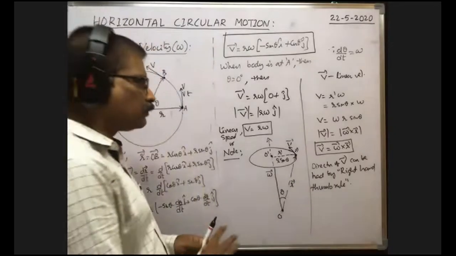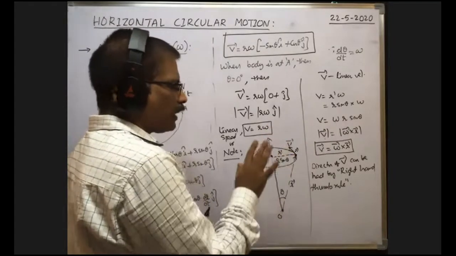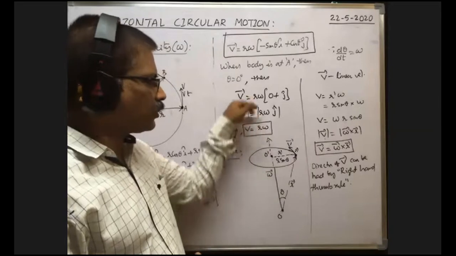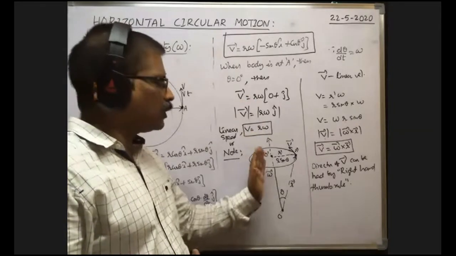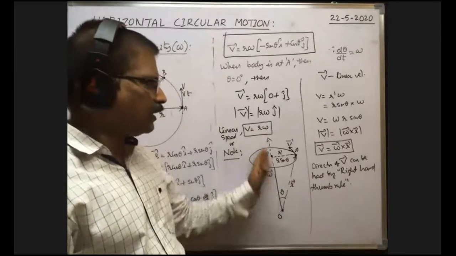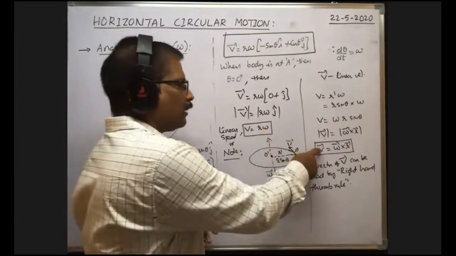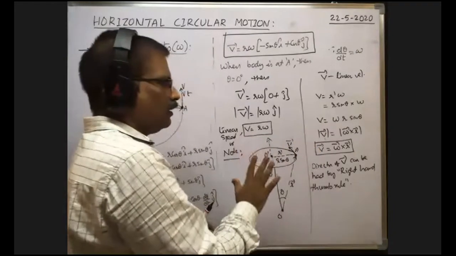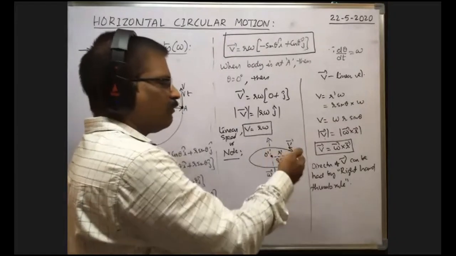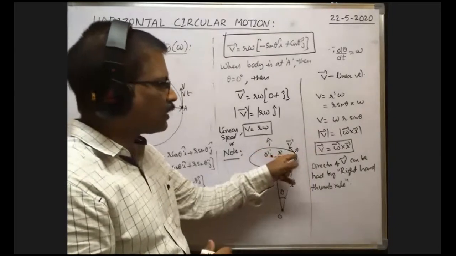Suppose angular velocity we have taken; no doubt angular velocity is the axial vector, that is along the axis of rotation. The angular velocity either lies along this direction or along this direction. Suppose we have considered angular velocity in this direction. If angular velocity is in this direction, then by the right hand thumb rule, the linear velocity you will get in this direction. So is the linear velocity direction being inward correct or not?